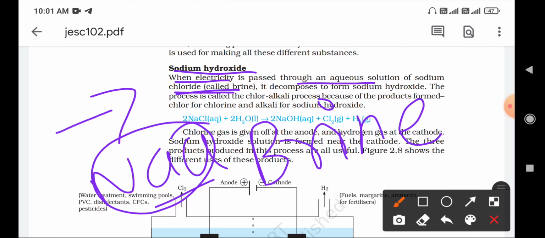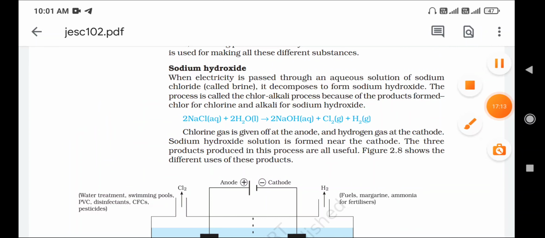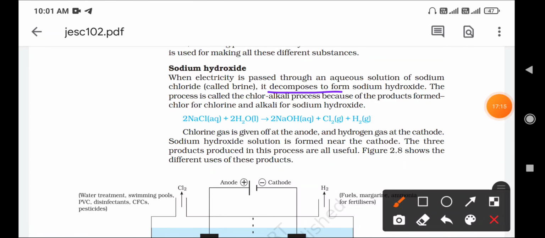When electricity is passed through the brine solution or NaCl solution, it decomposes, means breaks down, to form sodium hydroxide. The process is called the chloralkali process, because the products formed are chlor for chlorine and alkali for sodium hydroxide. Remember that this process is very important.